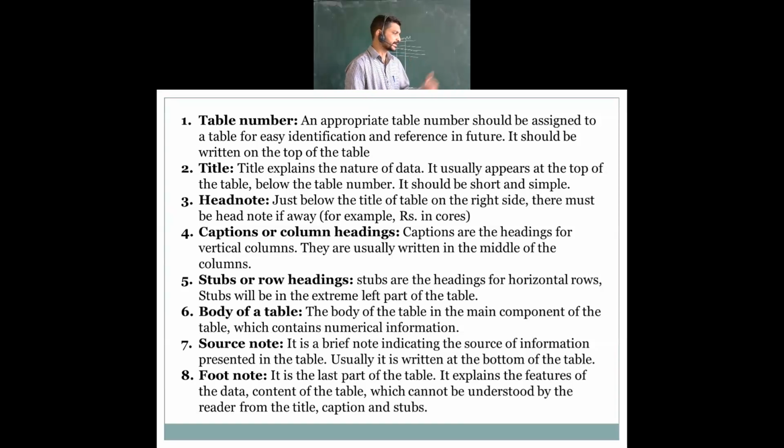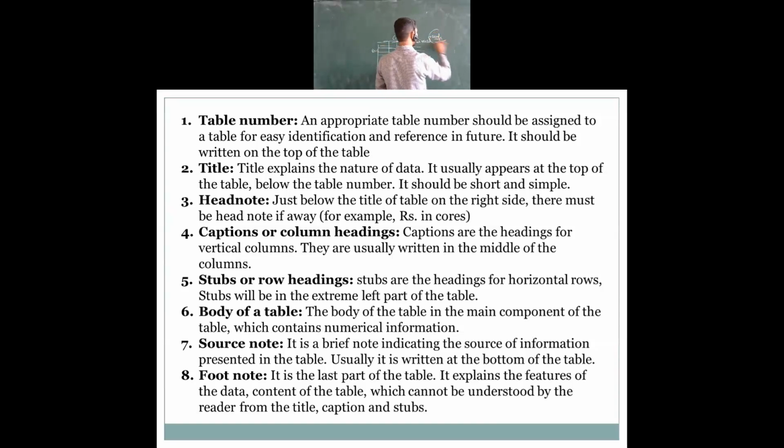Okay, next, head note. Now see, just below the table number and title, on the right side of the table, there must be a head note, if any. For example, population in crores. This is what we call the head note.